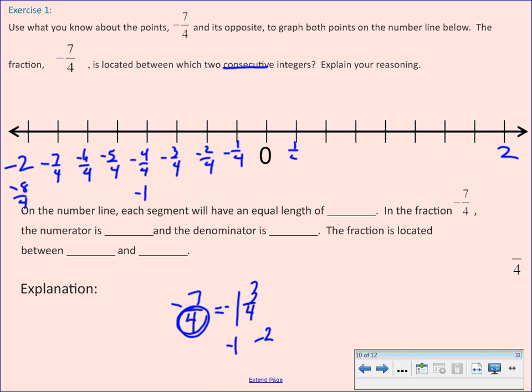So now I'll number my number line positives, and then 8/4, which is equal to 2. So now that I have my number line numbered, negative 7/4 is here, and the opposite, 7/4, is down here.